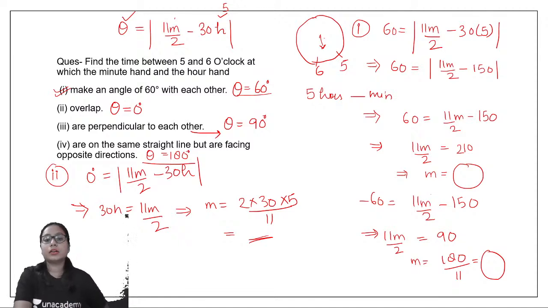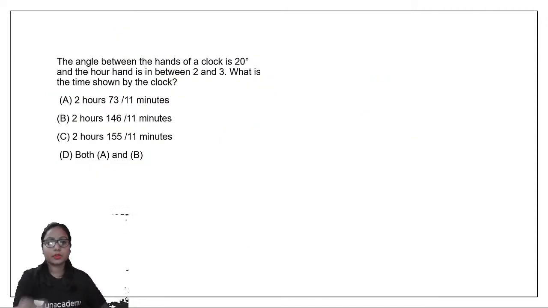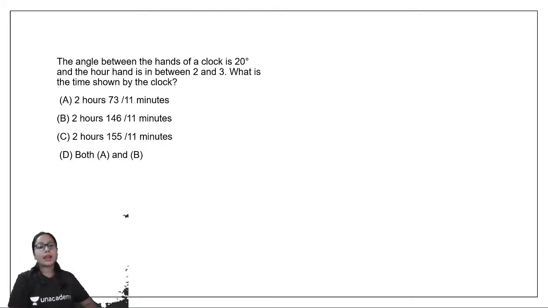Okay, let's move towards the next question. Okay. So the question says that the angle between the hands of a clock is 20 degree and the hour hand is between 2 and 3. What is the time shown by the clock?